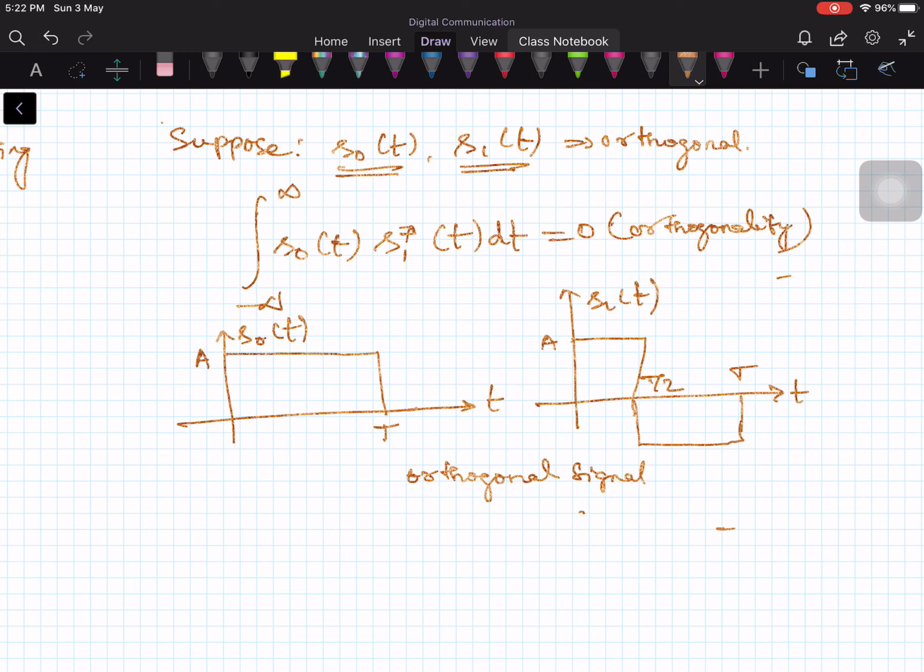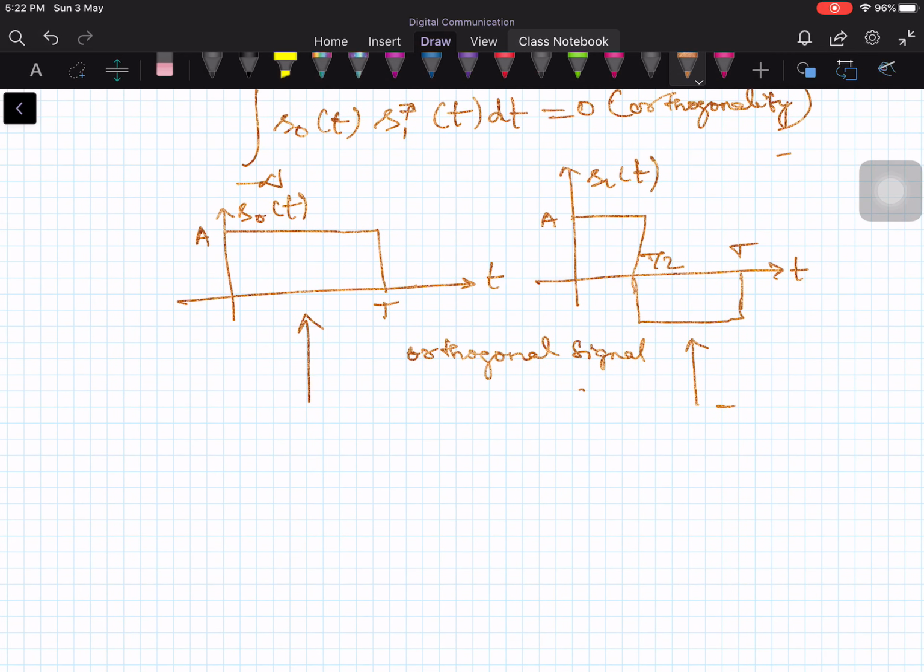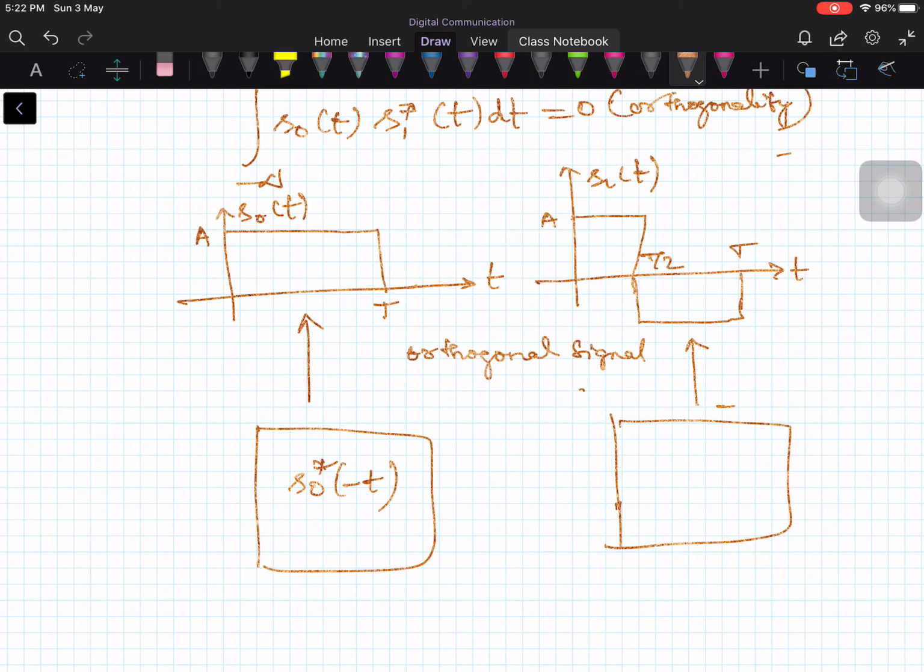Now what you do is, to decode this, you take two matched filters. One matched filter you map to this signal, and another matched filter you map to the second signal. For this the matched filter is like this: s naught of minus t. s naught conjugate, of course it is real, so the conjugate is not needed. And for this you take another matched filter, mapped onto s1 conjugate of minus t. So these are the two matched filters matched onto orthogonal signals.